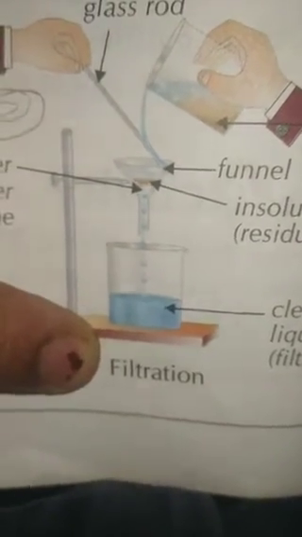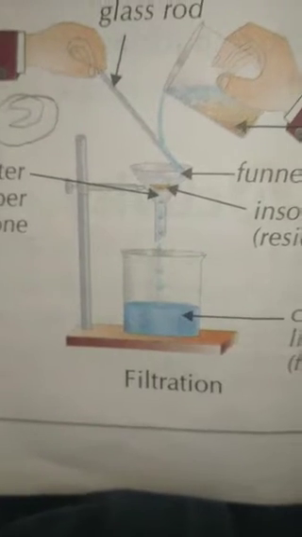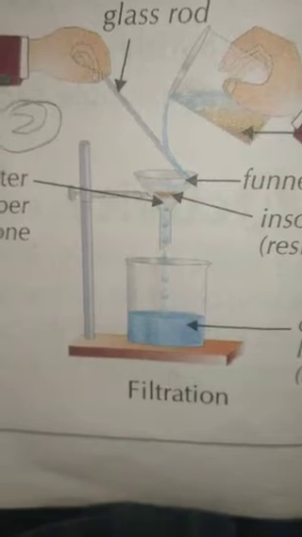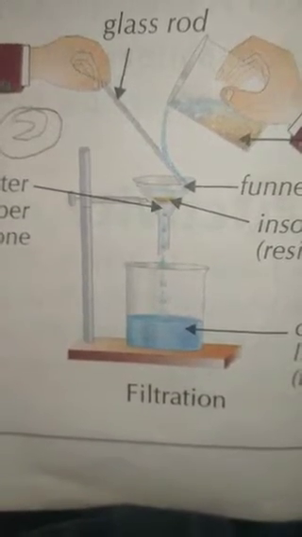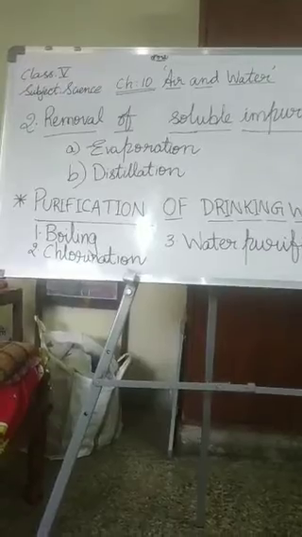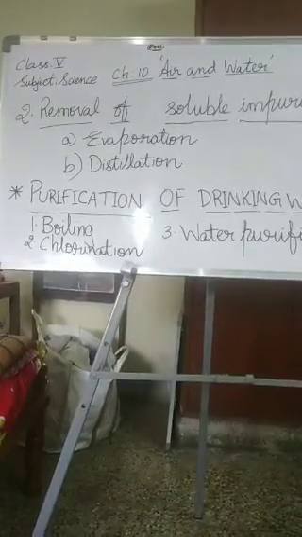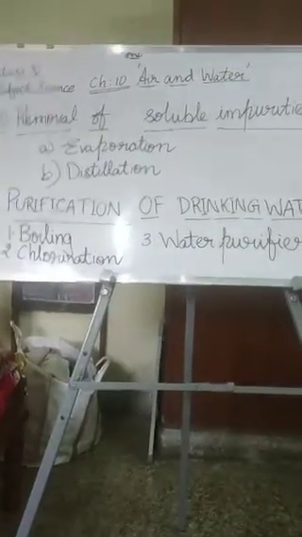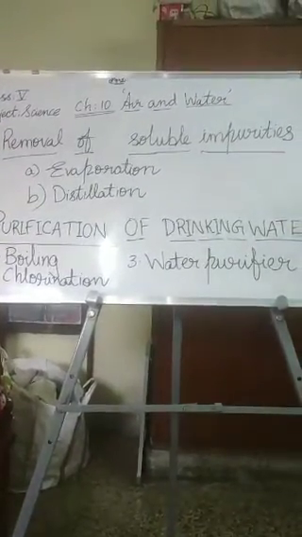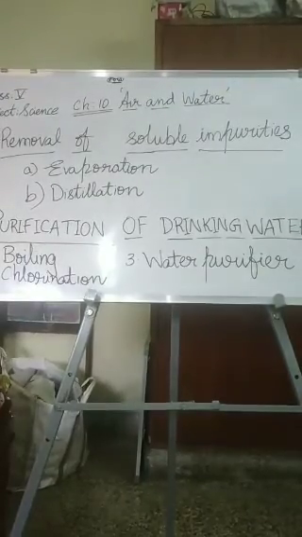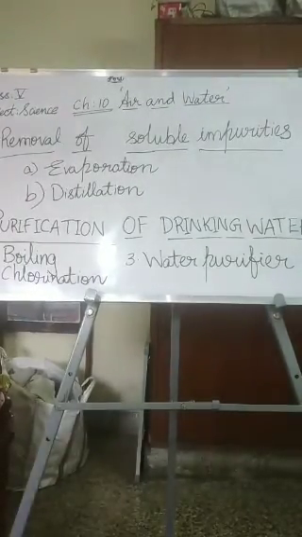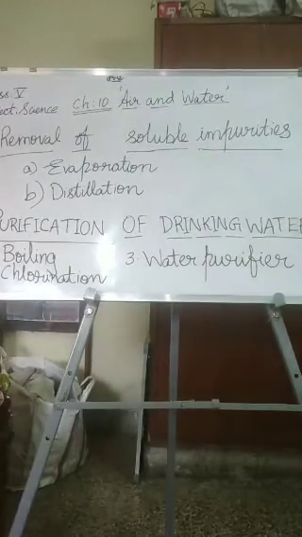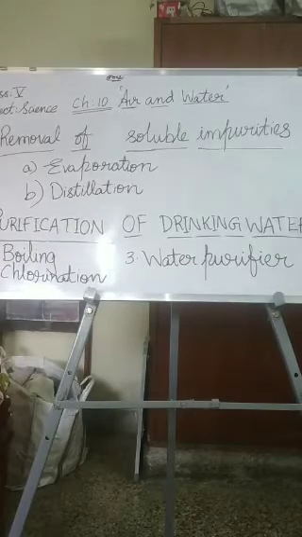So now we have discussed the three processes of removal of insoluble impurities. They are sedimentation, second is decantation, and the third one is filtration. Now we are moving on to the next segment. Yes, now removal of soluble impurities. Up to now we have learned the insoluble impurities and how to remove them by the three processes: sedimentation, decantation, filtration. Now we are going to learn the removal of soluble impurities. There are two processes of removal of soluble impurities, children. They are evaporation and distillation.